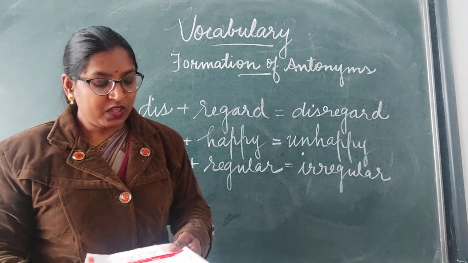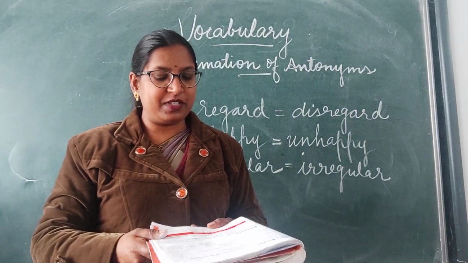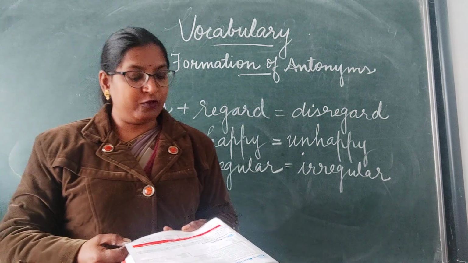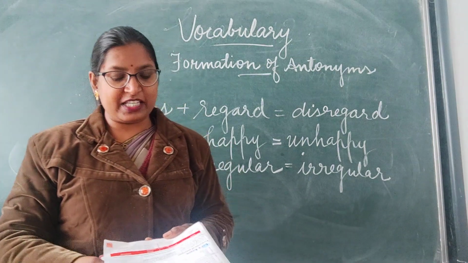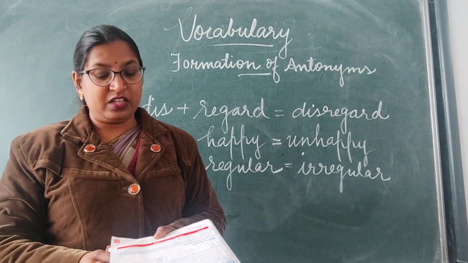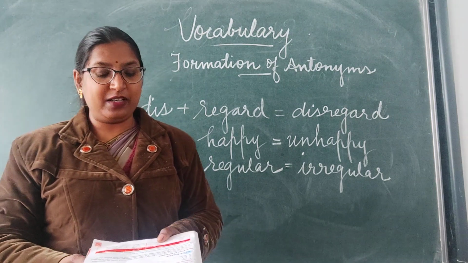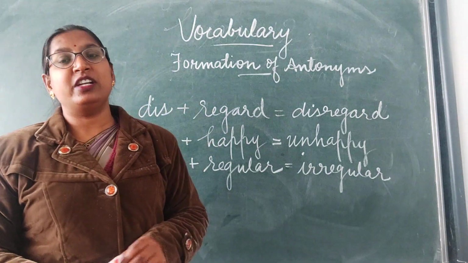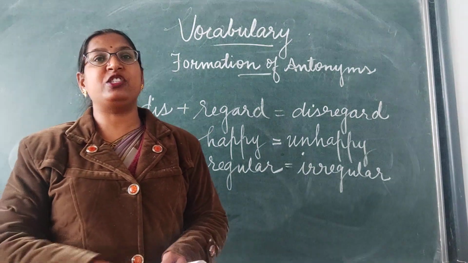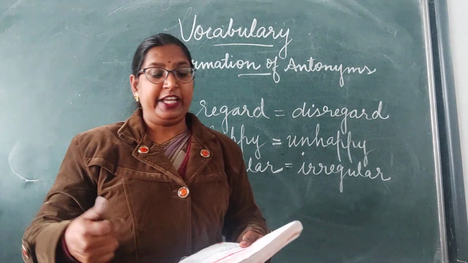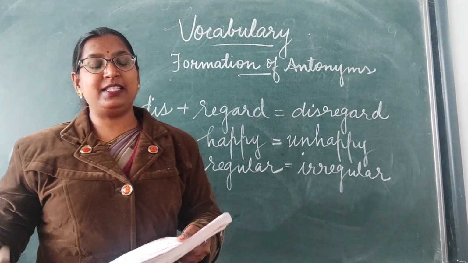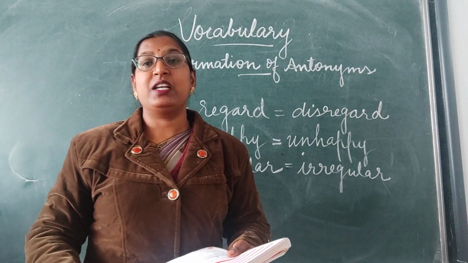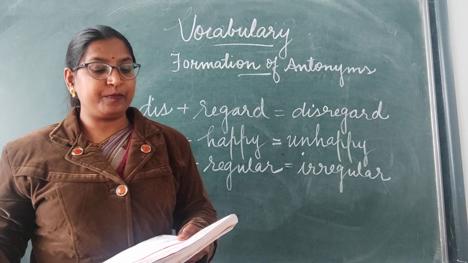Clear? Here is a list of some antonyms that are formed by adding different prefixes to various words. Here it is given, this plus word. Then you get the antonym. Able, when we add dis with it, you get disable. Advantage, disadvantage. Then on the next page 204, im plus word. Balance, imbalance. Measurable, immeasurable. Then in plus word.